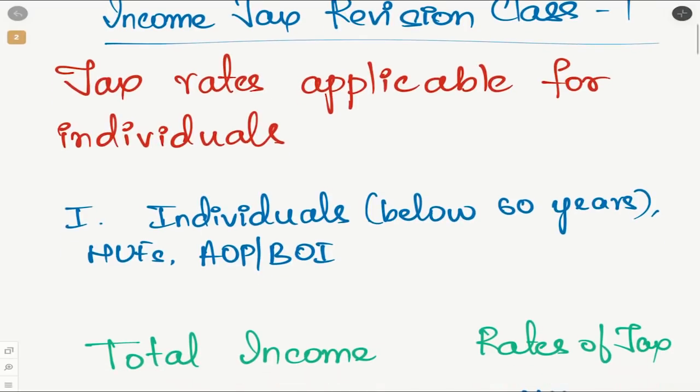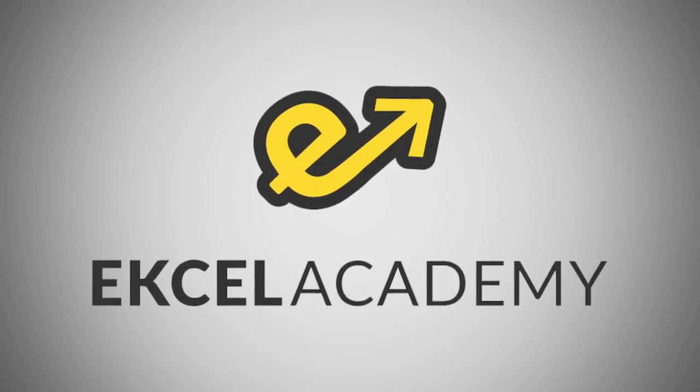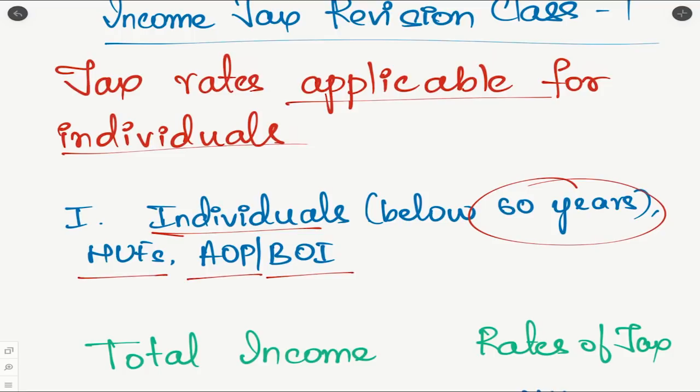In this session, we will be looking at the tax rates applicable for individuals. In the case of individuals, it has been classified into three different categories. Individuals who are below the age of 60 years, along with HUF, that is Hindu Undivided Family, AOP and BOI, that is Association of Persons and Body of Individuals, and Artificial Juridical Person, are also clubbed under this category. So what is the tax rate applicable for these category of assessees? That is individuals below 60 years, then HUF, AOP, BOI and any artificial juridical person.